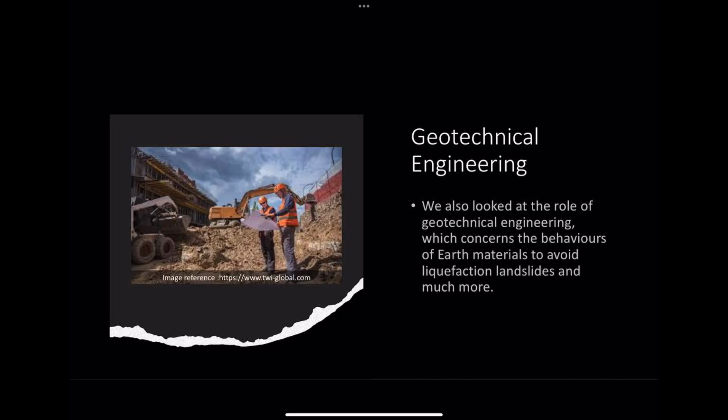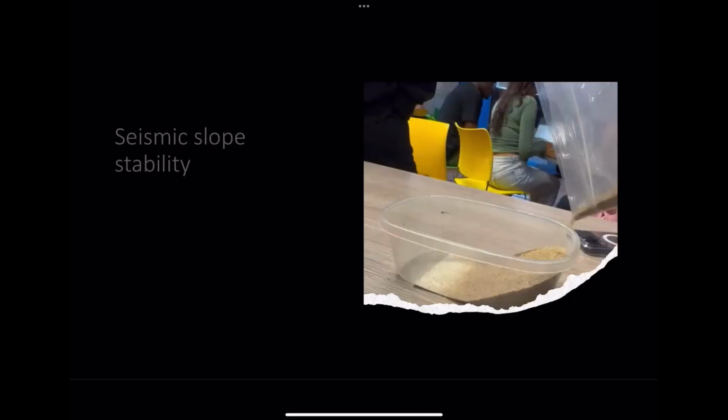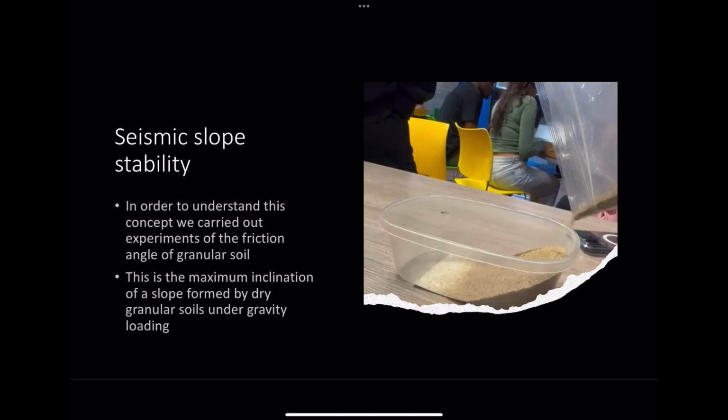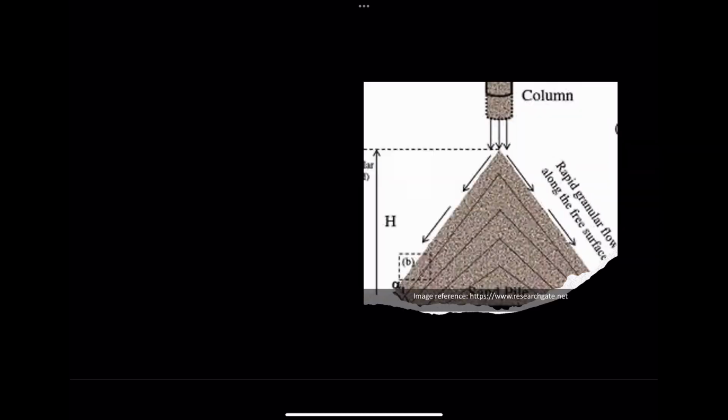We also look at the role of geotechnical engineering, which concerns the behaviors of earth materials to avoid liquefaction, landslides, and many other failures. Seismic slope stability. In order to understand this concept, we carried out experiments of the friction angle of granular soil. This is the maximum inclination of a slope formed by dry granular soils under gravity loading.